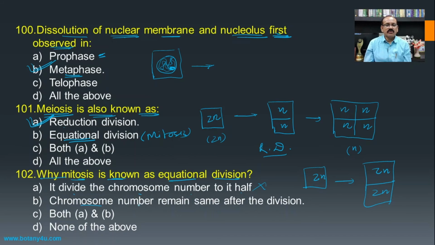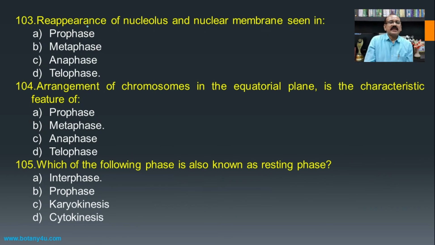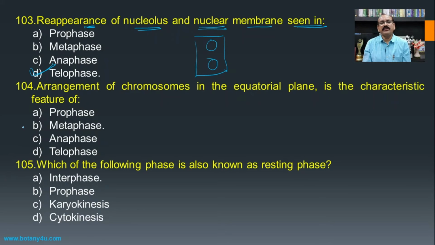No, the chromosome number remains the same after the division. So that becomes the answer for this question. Then, reappearance of the nucleolus and nuclear membrane is seen in: after complete division of the cell, there is formation of 2 nuclei, which is the characteristic feature of the telophase, and hence the telophase becomes the answer, in which the nuclear membrane and nucleolus both reappear after the division.